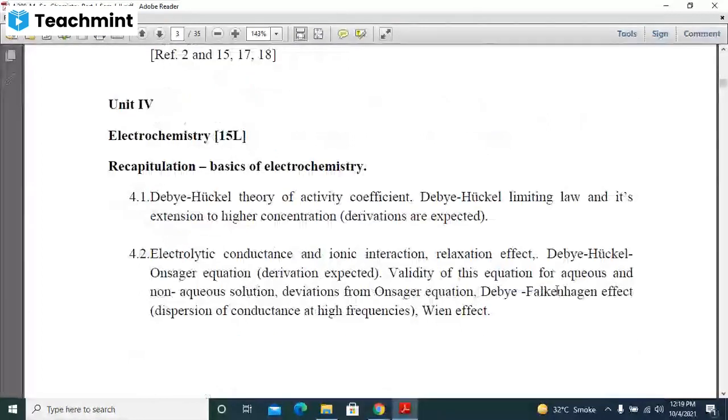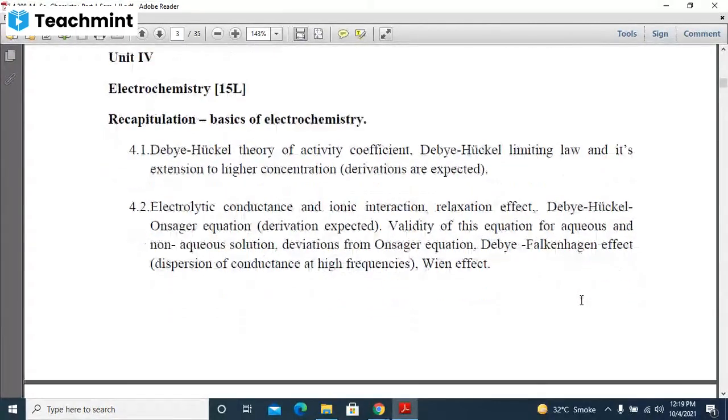Electrochemistry, again these things we have seen from the FY and TY. Debye-Hückel theory of the activity coefficient, Debye-Hückel limiting law and its extension to the higher concentration. We saw it for dilute solution, now we will see it for higher concentration. Electrolytic conductance and ionic interaction was in SY, the relaxation effect. Debye-Hückel equation, this is another part, a new part is added. Validity of this equation, it is a very simple one. Then the Falkenhagen effect is there, that is a different one. We will see one by one.